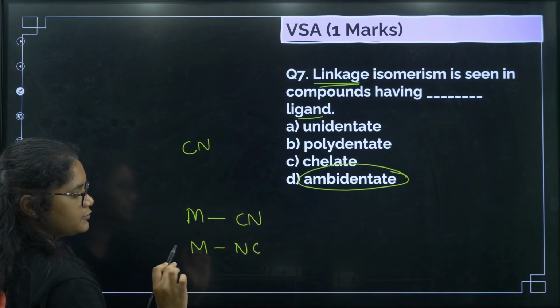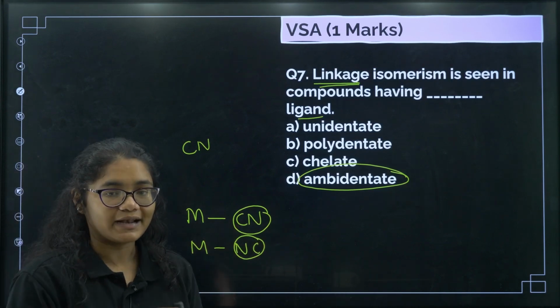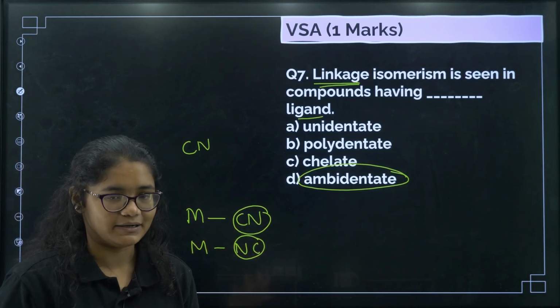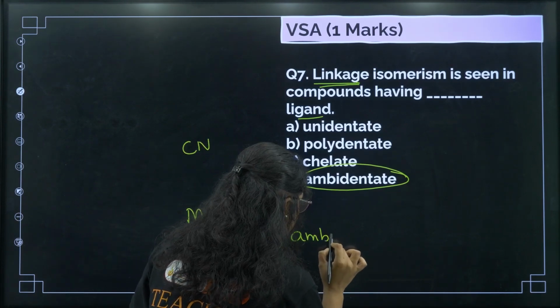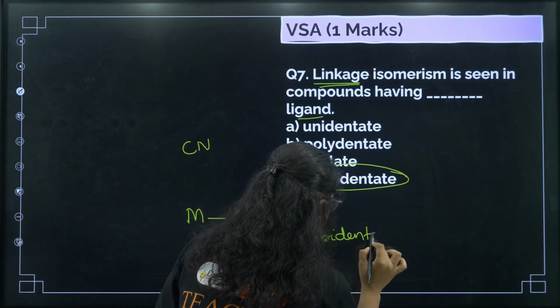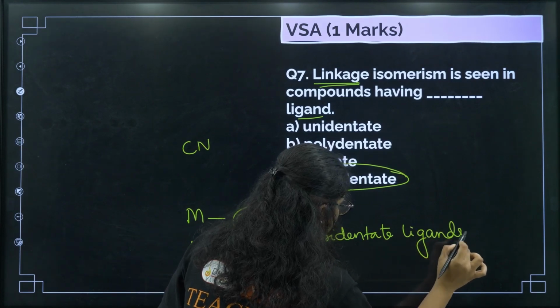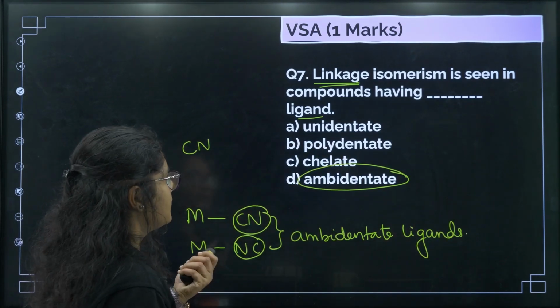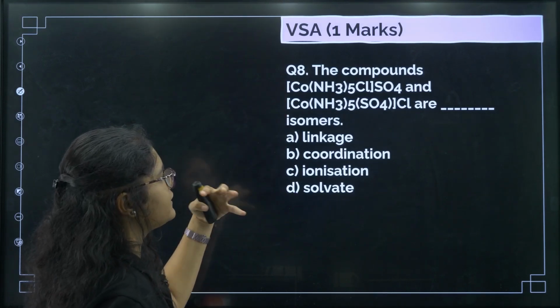This is called linkage isomerism, and this type of ligands which can bind through two different atoms at different times, not simultaneously, these are called your ambidentate ligands.